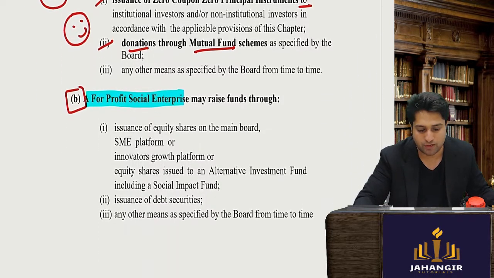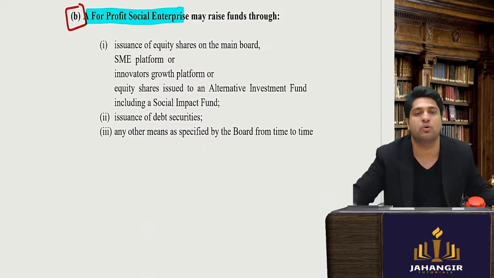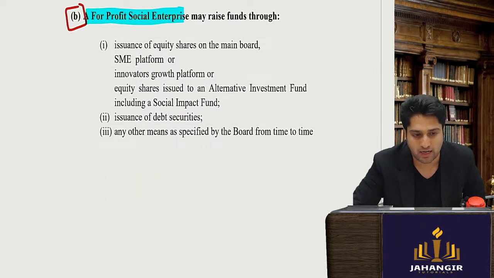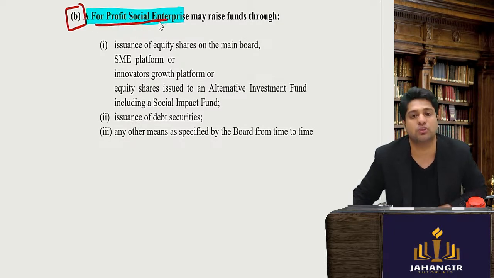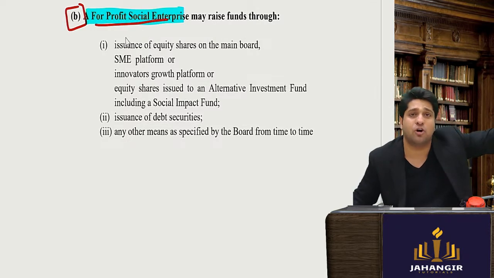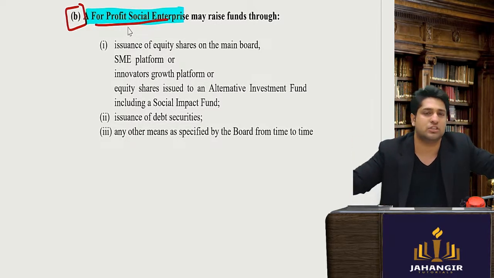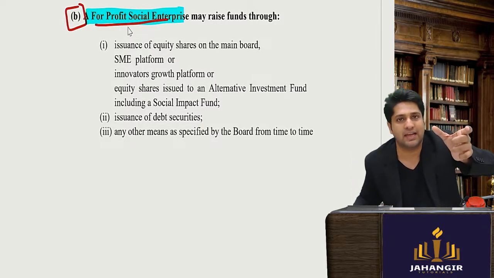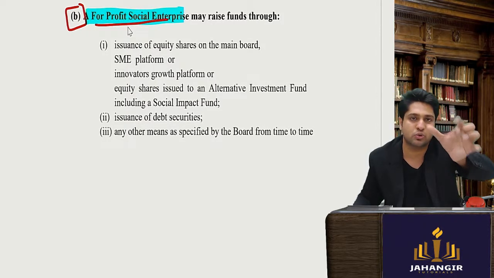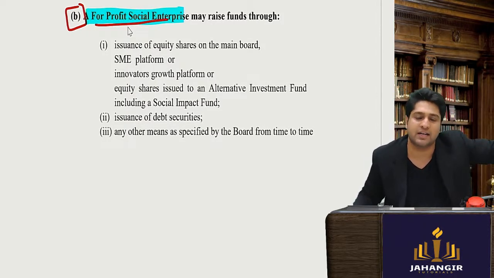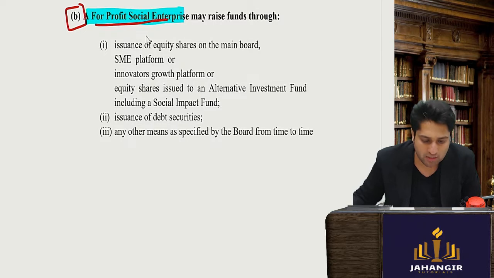Now coming to profit-making enterprises, what if they want to raise funds? How do they go ahead and do that? A profit social enterprise may raise funds through the SME platform, NSE platform, BSE platform, or AIF regulations. AIF category 1 is also social funds, so they can go ahead in that normal scheme which is already prevalent.